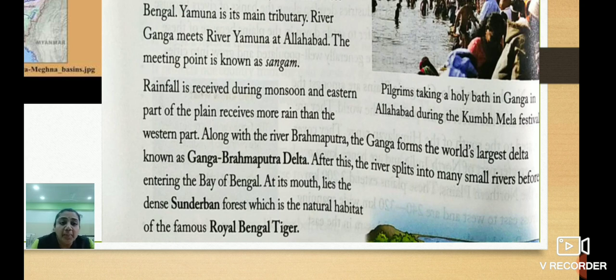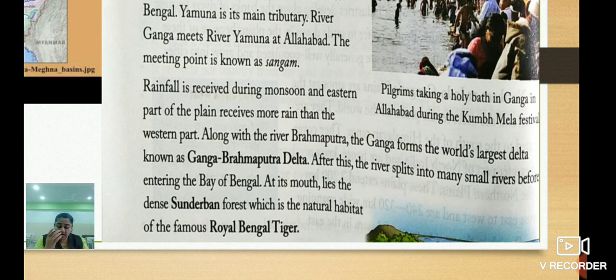Along with the river Brahmaputra, the Ganga forms the world's largest delta, known as the Ganga Brahmaputra Delta. Now children, do you know what is meant by delta? It is a triangular shaped region formed by rivers. That is known as delta.